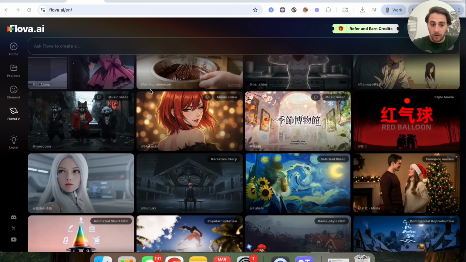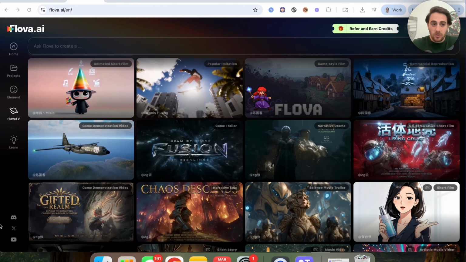That was just the first use case, because the next use case we could also find under Flova TV right here, which is that you could create things for other people. For example, let's say that somebody was trying to promote a product, or they were trying to promote a game. You could get them to create stuff. So let's say that there was a game that you wanted to promote. Look at this right here. We have a game demonstration video.